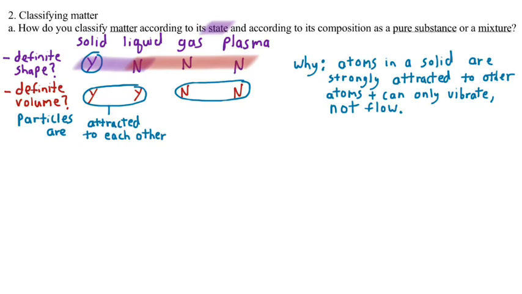So particles are attracted to each other in solids and liquids. They stay together enough to be in one place. You look at the pile of water and you're like, a lake. Gases and plasmas, not very attracted. We're just going to say not attracted for now. It depends on the gas and plasma how attracted they are, but very low compared to solids and liquids.